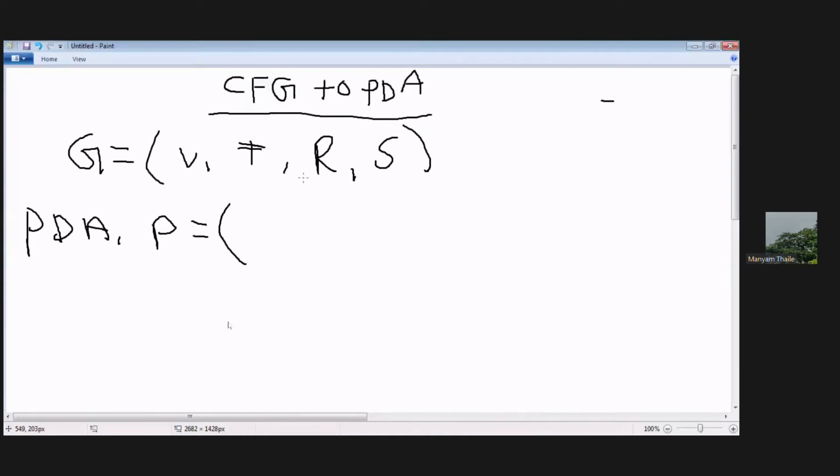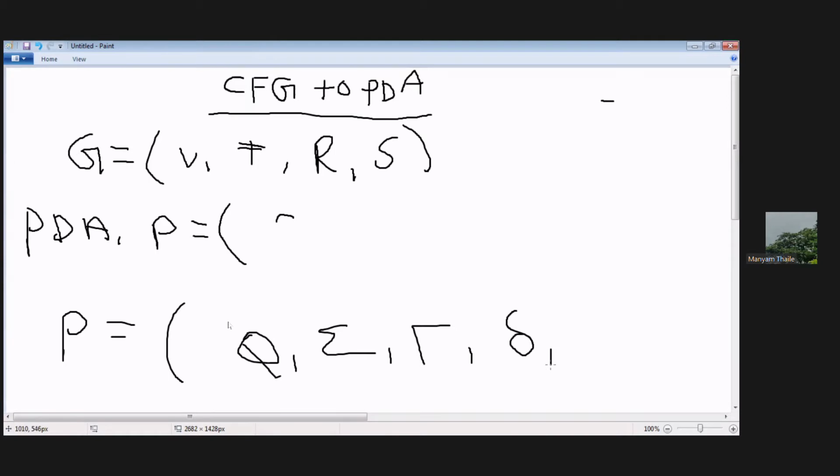So generally, in the definition of the PDA with 6 tuples, this is Q, this is sigma, okay, this is tau, this is delta, the transition function, this is Q naught, this is Z naught. These are the 6 tuples, okay, acceptance by the empty stack.